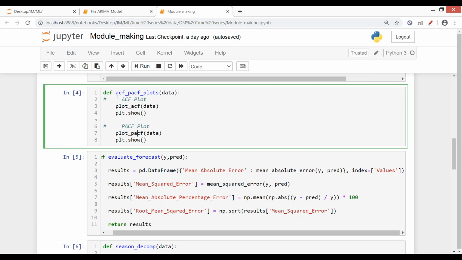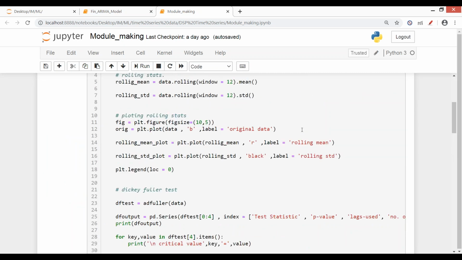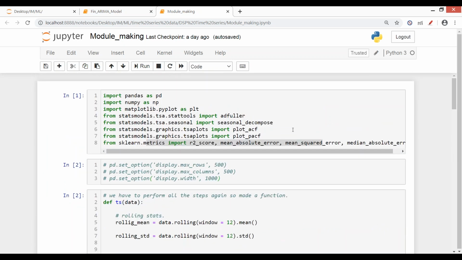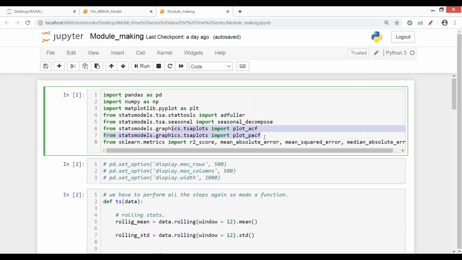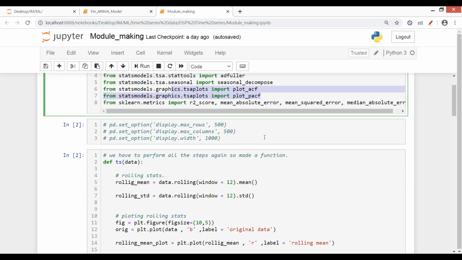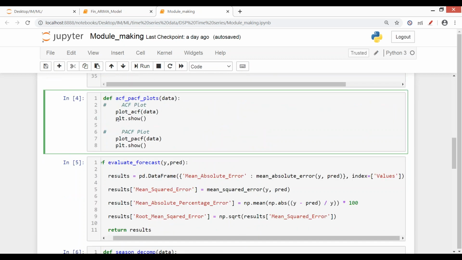And we skip this plot PACF and ACF. For those ACF and PACF plots, these are the commands. Plot underscore ACF. These also we have imported above. See, plot ACF we have imported above, PACF we have imported there. I'm just calling them. So plot ACF, and I'm feeding in my data here. plt.show and plot PACF. The ACF and PACF graphs we got came from this. Okay.